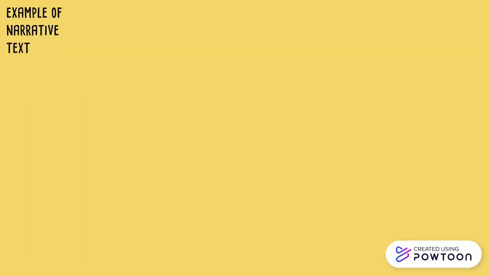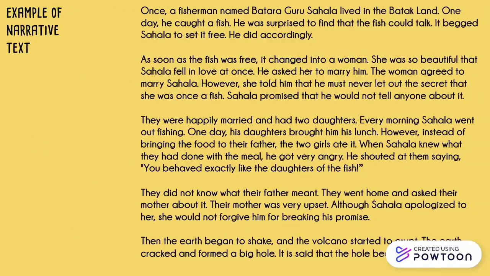Let's see the following example of narrative text. The first and the second paragraphs tell about the main character's daily activities, meeting with his wife and their agreement. This section is called orientation. The next paragraph discusses the life of the main character and his family.